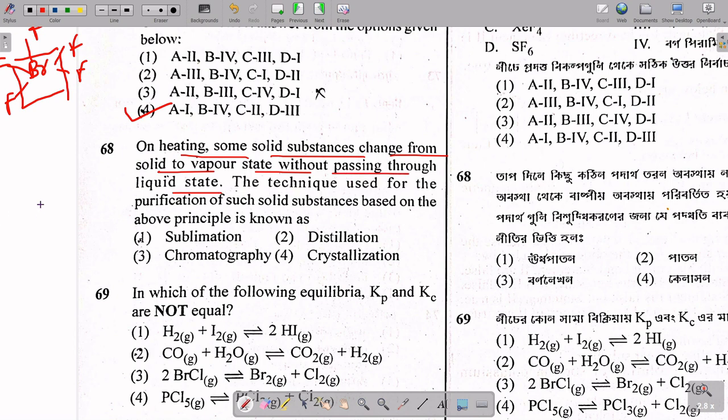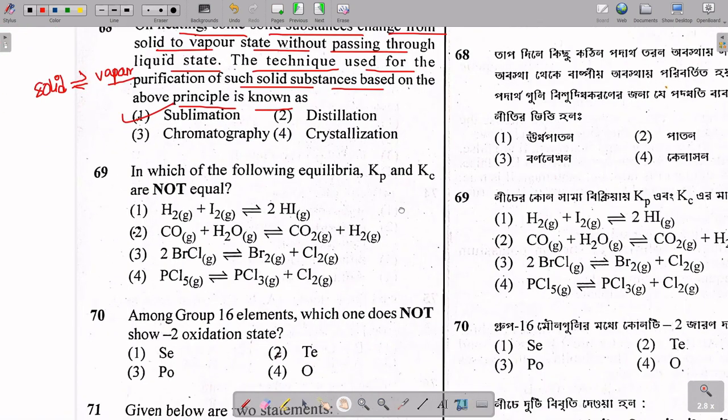Something solid that is heated is directly converting to the vapor state. You don't have to study the whole question paper. Just from this you can mark that this is a sublimation process. The technique used for the purification of solid substances based on the above principle is known as sublimation.